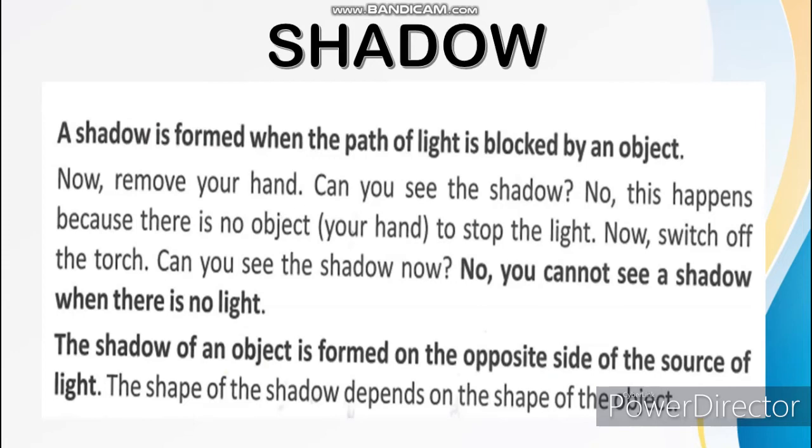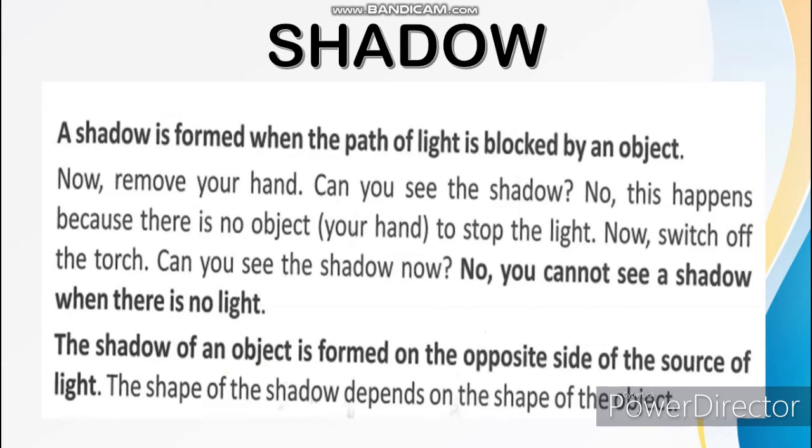Now, remove your hand. Can you see the shadow? No, we cannot see the shadow because there is no object. If you keep an object there, you can see it. If you remove that object, you cannot see the shadow. Now, switch off the torch. You cannot see a shadow when there is no light. If light is there, you can see the shadow. Without light, you cannot see the shadow.